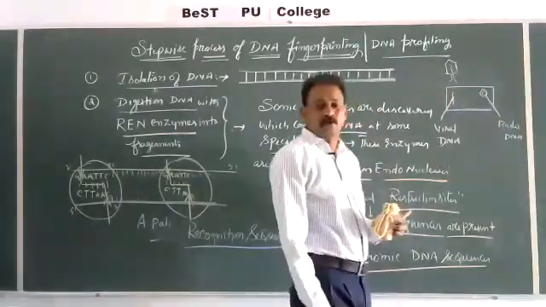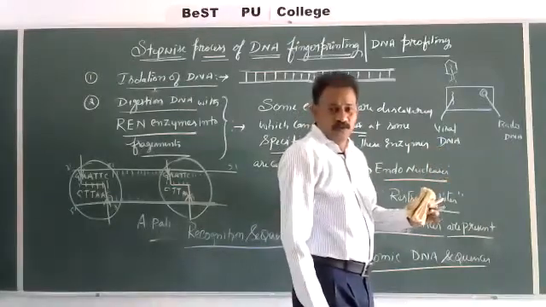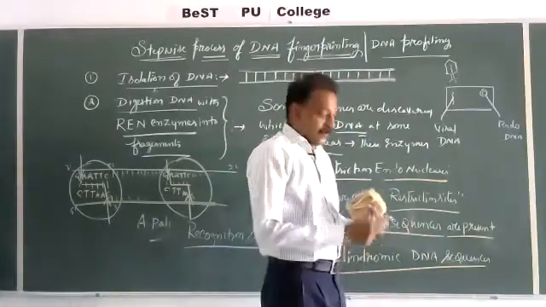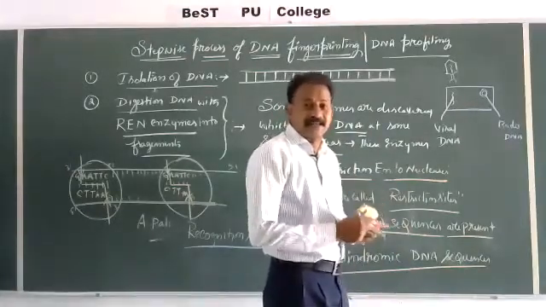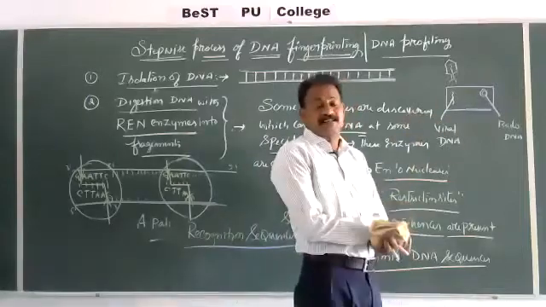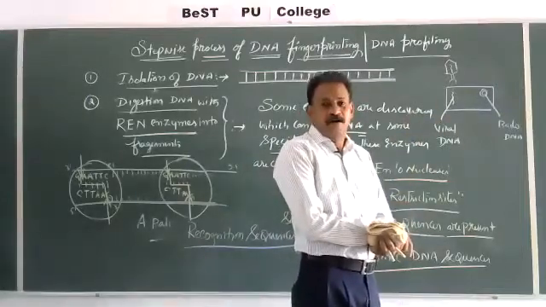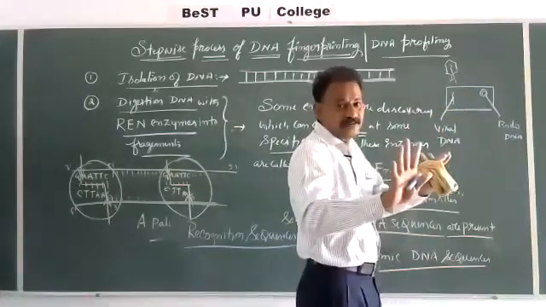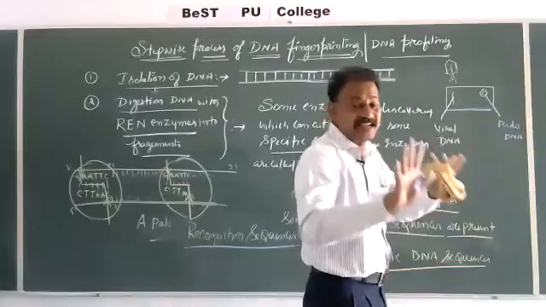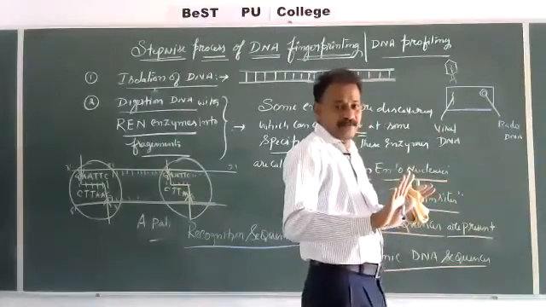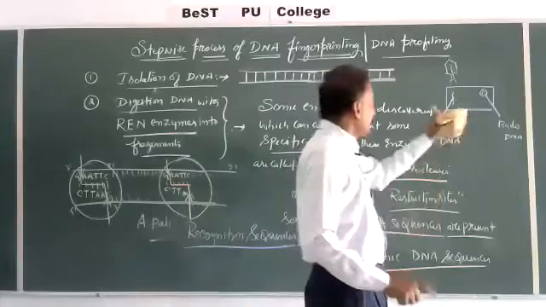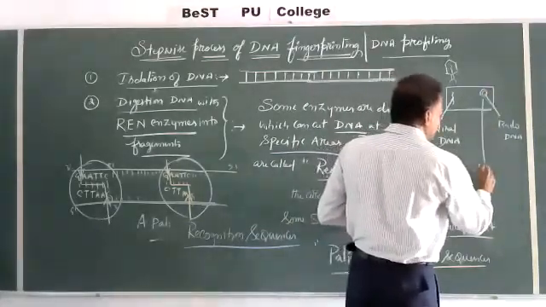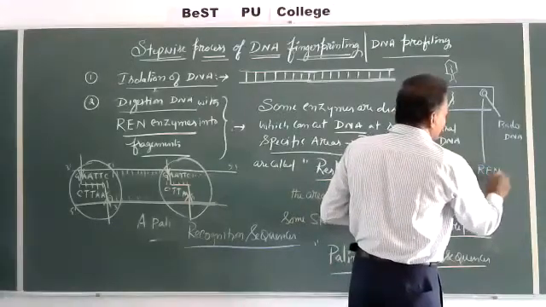Number of copies will be produced, multiply, grow. The virus will grow inside the bacterial cell. But our scientists discovered that some defense mechanism exists in the bacteria to avoid infection or to stop its growth, to restrict, control, check. So this bacteria is producing some enzymes which are called restriction endonuclease.